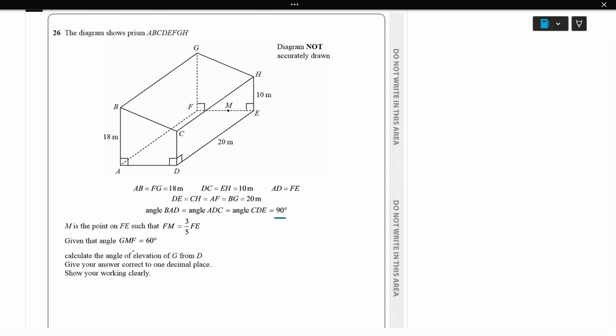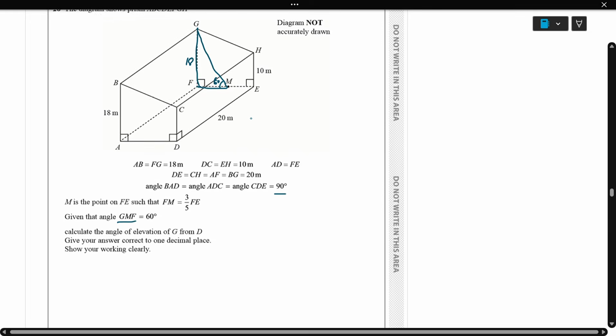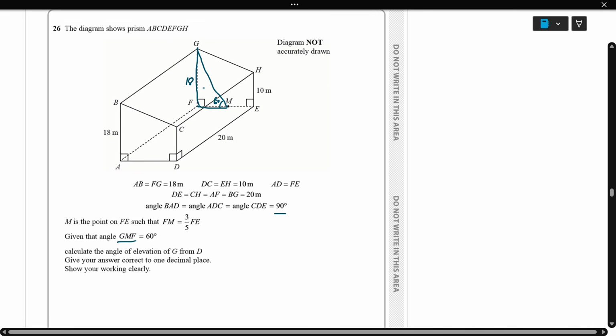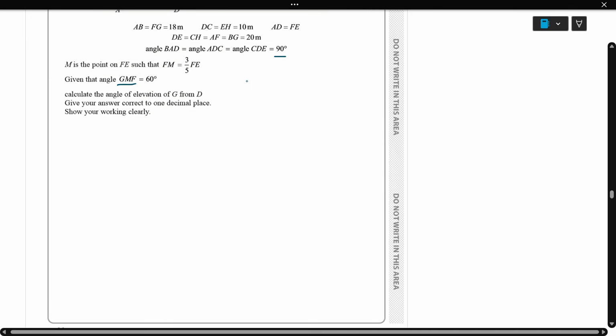Given that angle GMF is 60 degrees, and this height we know, which is 18, we need to find FE. So first I'll find FM.